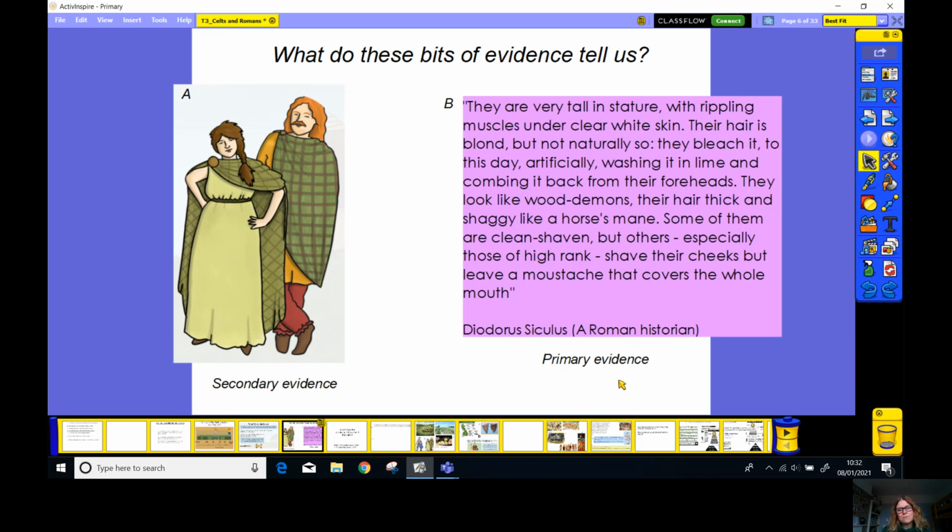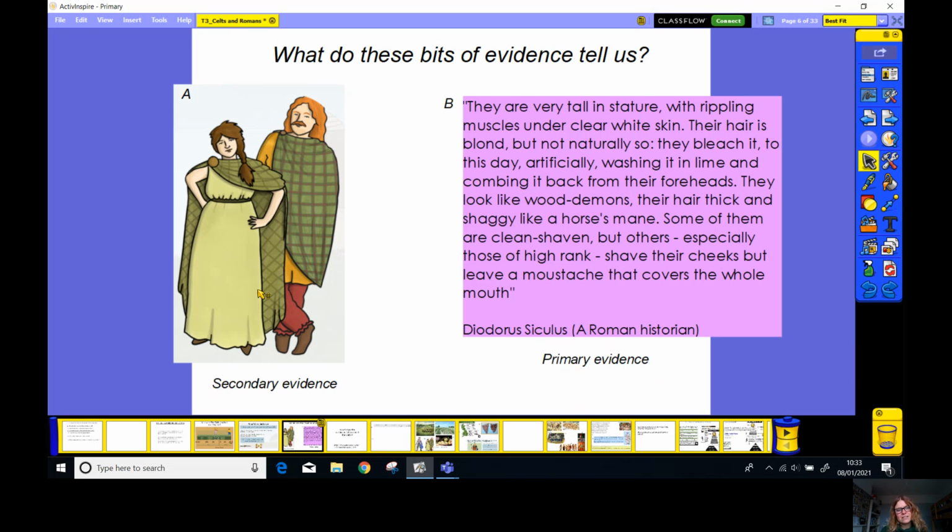Primary evidence comes from the time of the event. This bit of writing was written, not typed up, all those years ago when the Celts were actually in Britain. It's thousands of years old, so it is a piece of primary evidence.